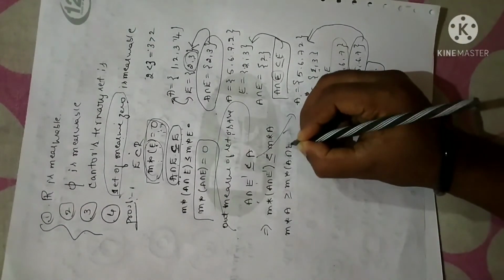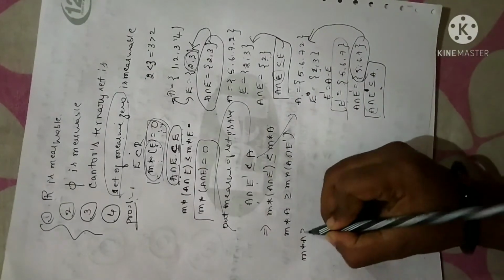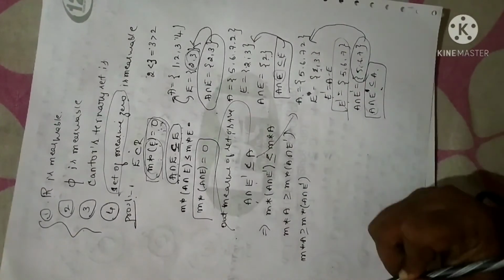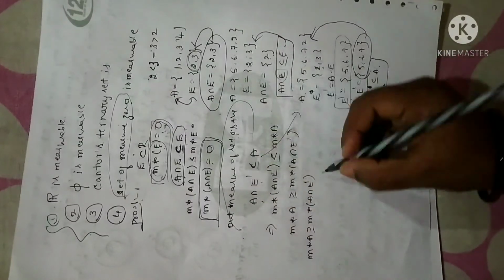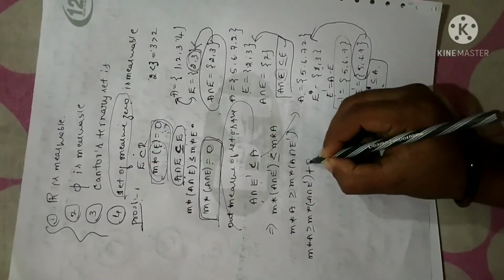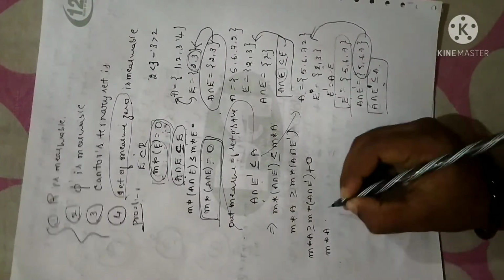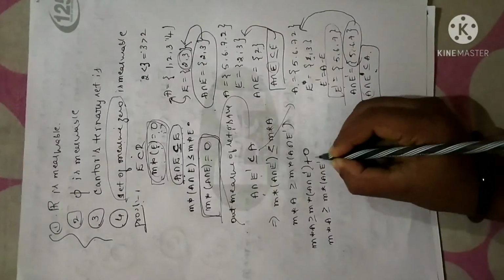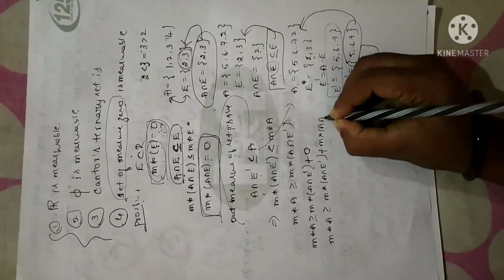A intersection E complement. Fine. Now let me write the same statement: M star of A is greater than or equal to M star of A intersection E complement. Now what is the value of M star of A intersection E? It is 0. So I can add 0 here, and it doesn't make any difference to the given expression. So I can write M star of A is greater than or equal to M star of A intersection E complement plus 0, and I can replace 0 with M star of A intersection E.